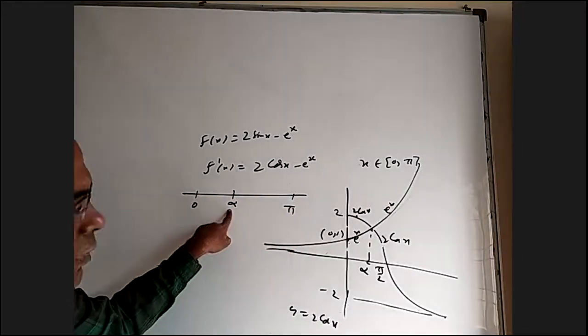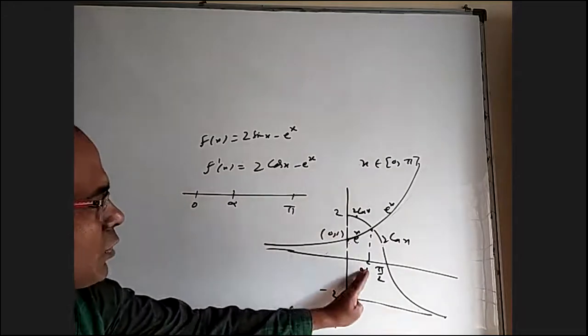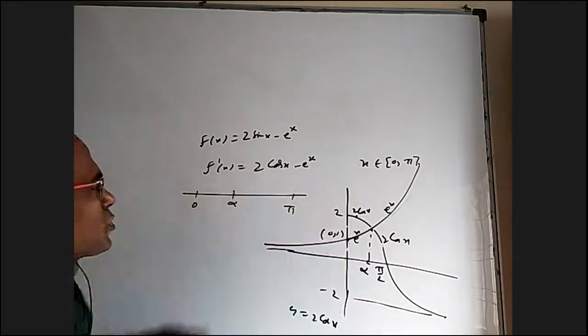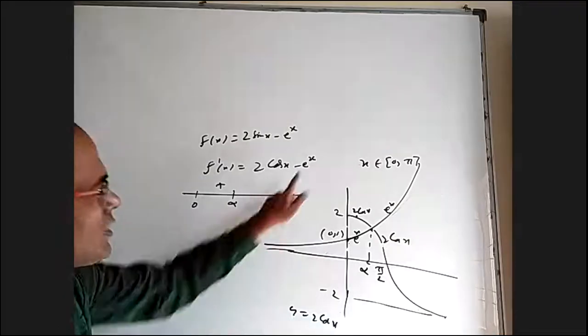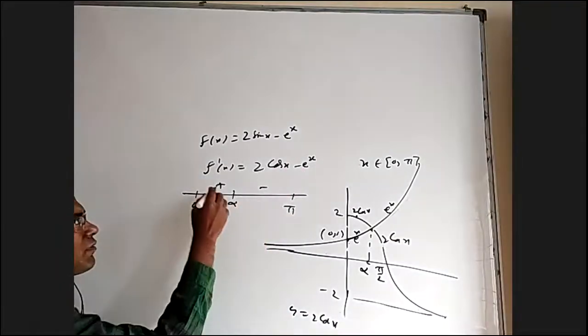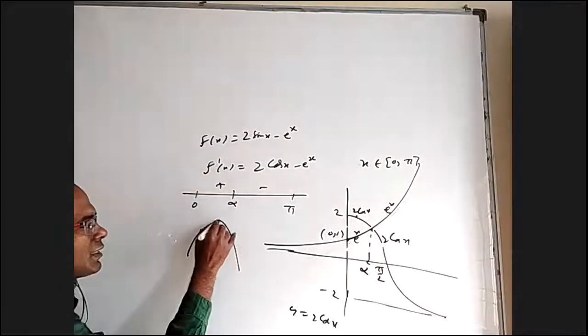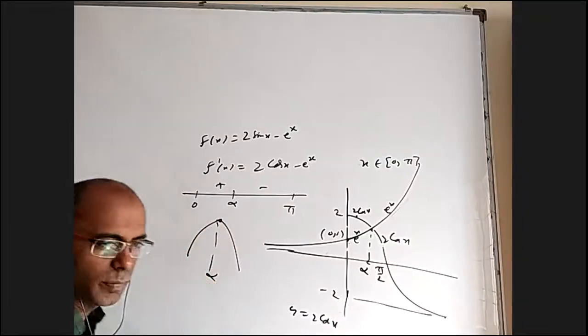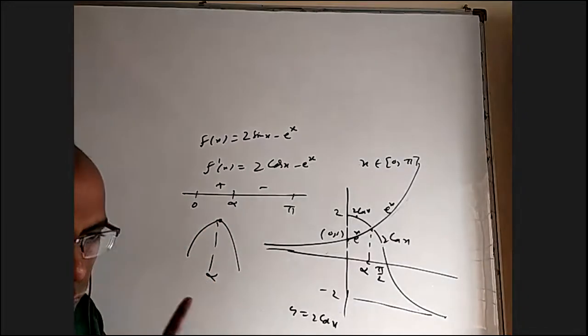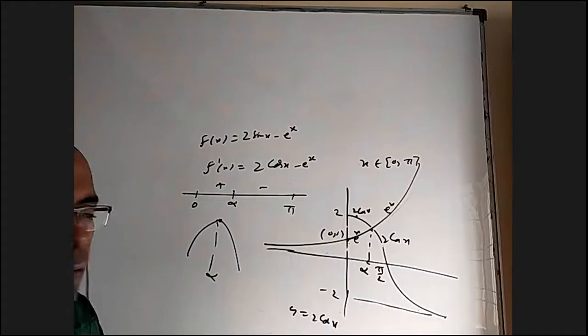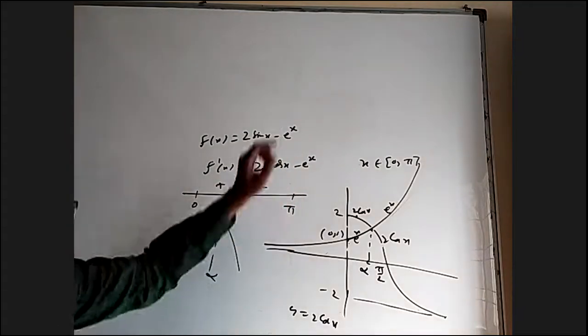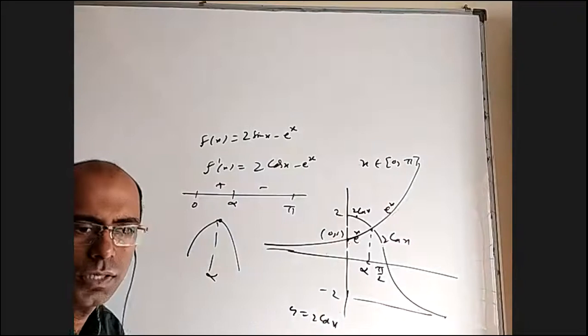I cannot tell exactly what alpha is, but up to that point the difference is positive, and after that it is negative. That means the function increased and then decreased. At alpha, the function has a maximum. So there is only one local maximum. Finding the x where it is maximum is difficult to guess. Is it okay?